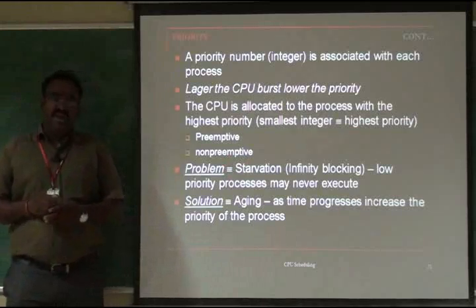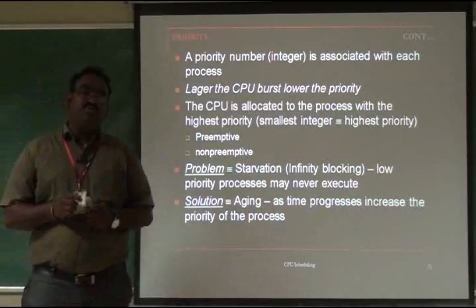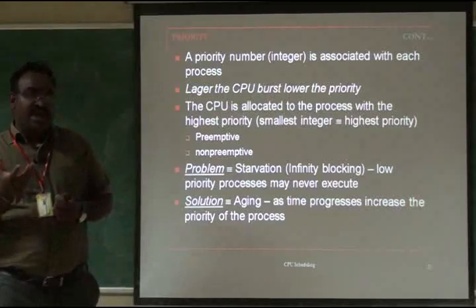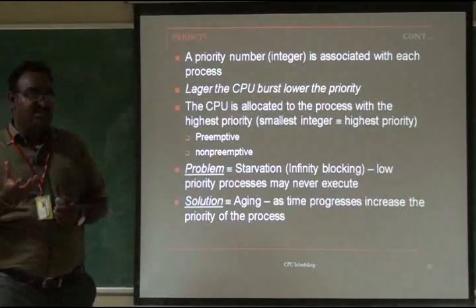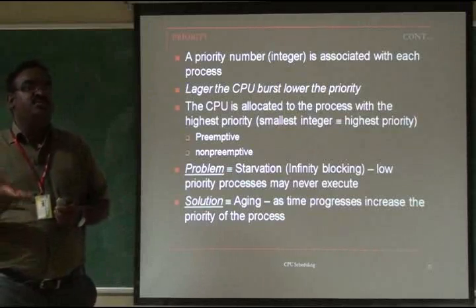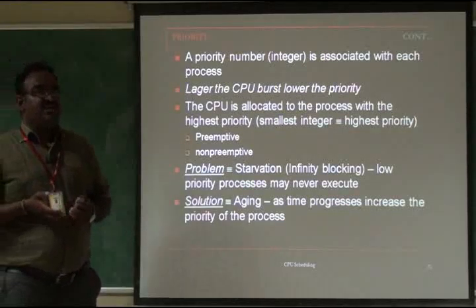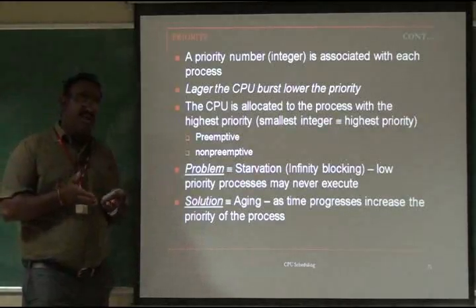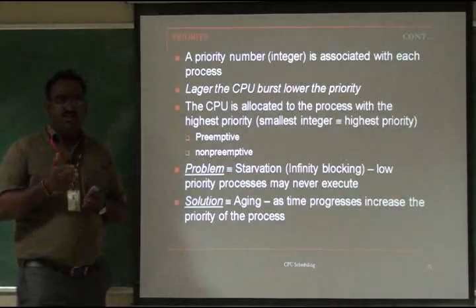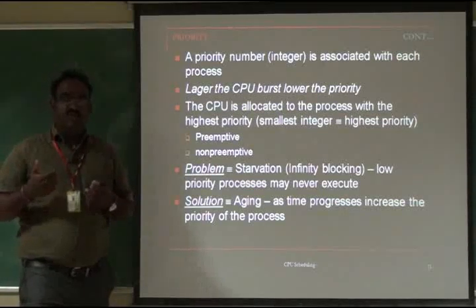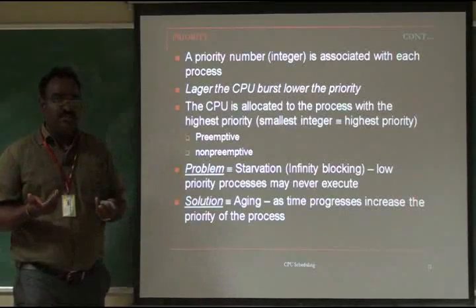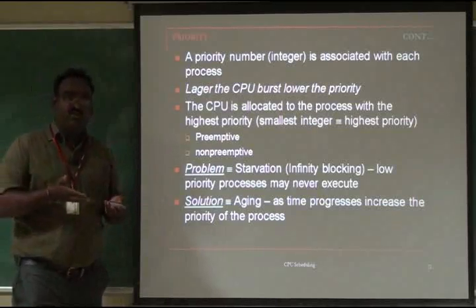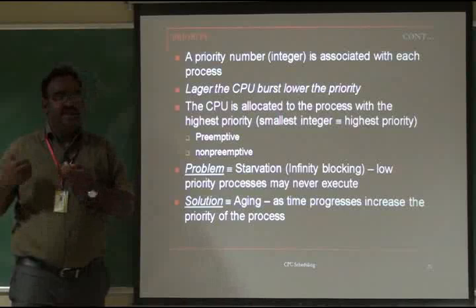That is called aging. In aging, if the lowest priority process has been in the ready queue for a long time, its priority is increased in between the execution. If 4 is the lowest priority and 1 is the highest, processes 1, 2, 3 get executed and now 4 is about to get the CPU. At that time, another process with a higher priority comes to the ready queue and immediately gets the CPU.